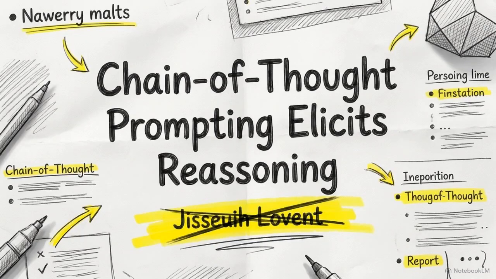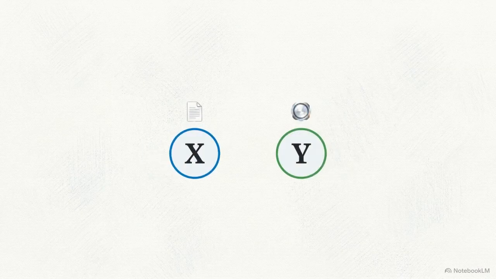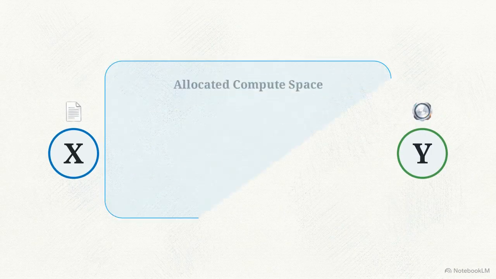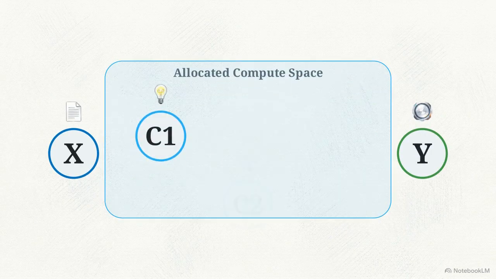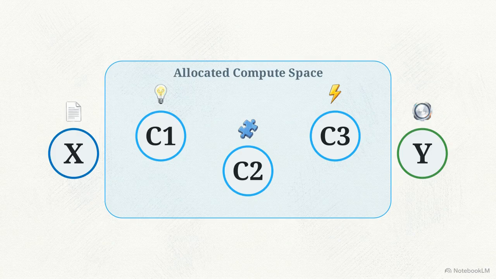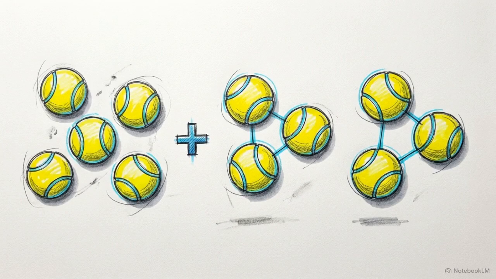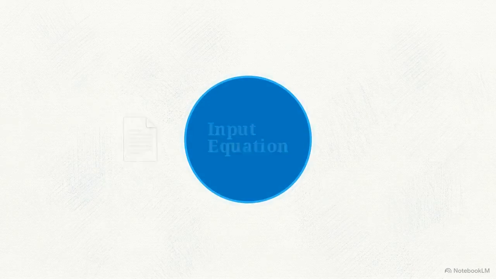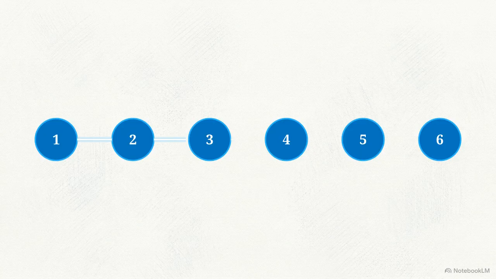In 2022, researchers led by Jason Wei introduced chain-of-thought prompting to disrupt this rigid structure. Instead of asking for the answer immediately, the prompt structure changes to X to C to Y. The model is guided to generate an intermediate reasoning trace, the C steps, before it produces the final answer. By writing out, "Roger started with 5 balls, 2 cans of 3 is 6, 5 plus 6 is 11," the model distributes the computational load across multiple distinct steps.